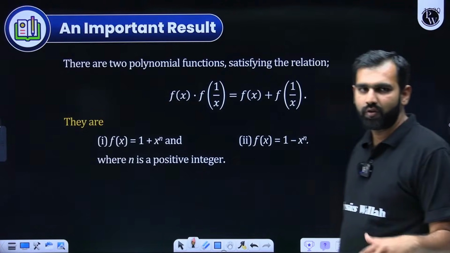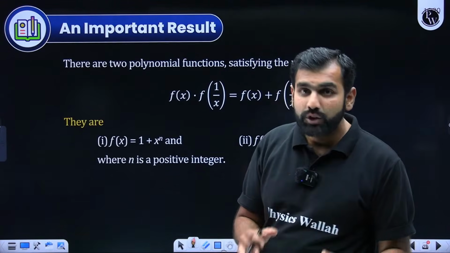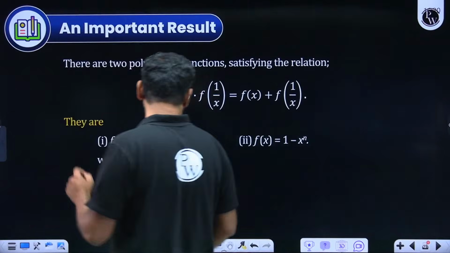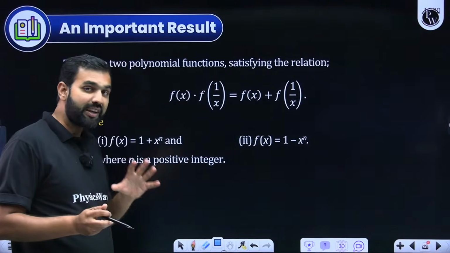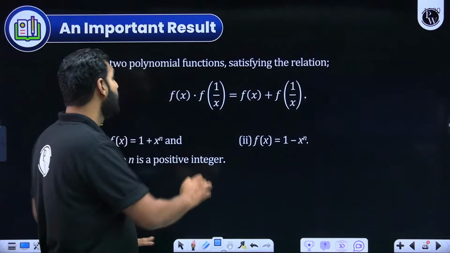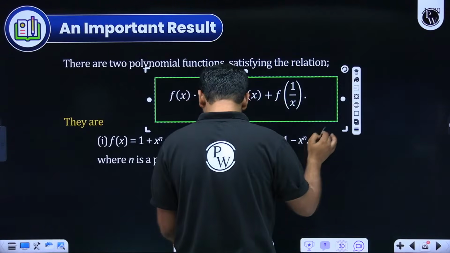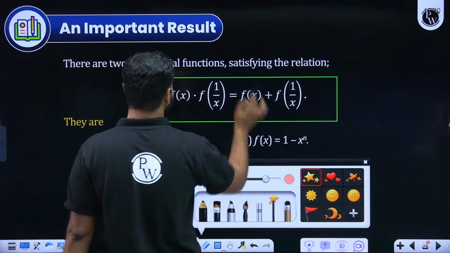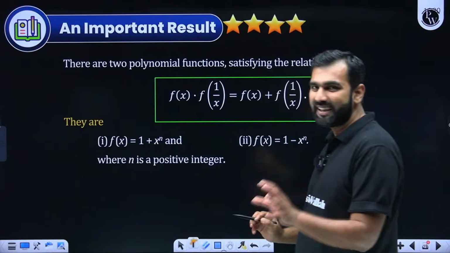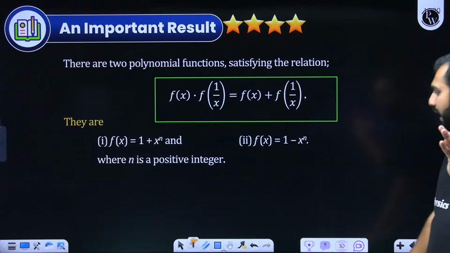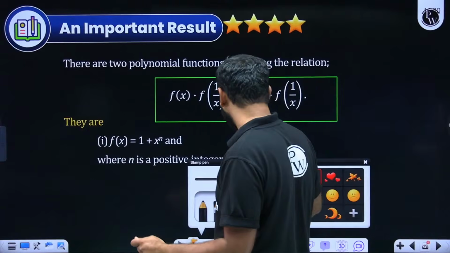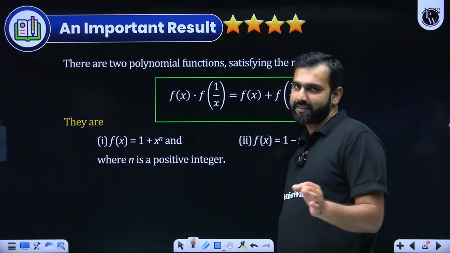Something very crucial from functional definition you need to remember and understand is this one. Whenever a question says you can use this result directly, questions are asked on this result. Let me highlight the importance of this particular slide. This is one of the most important slides. Take a note of it if you are not aware of it, and remember this result. This result can directly be used by you in the real examination hall.